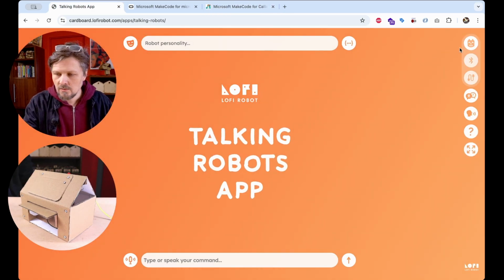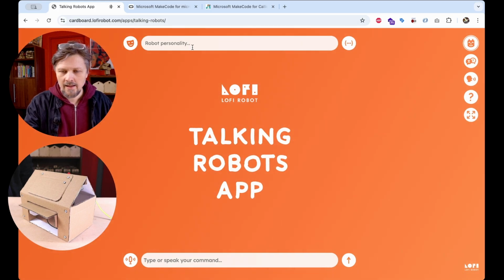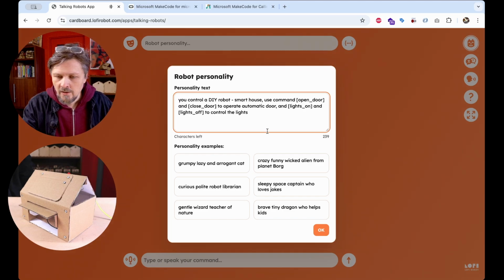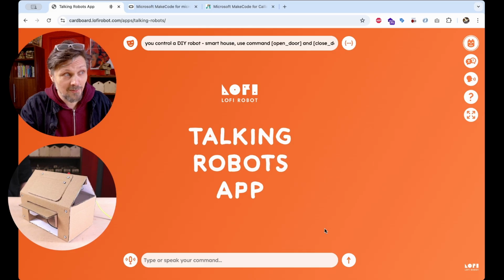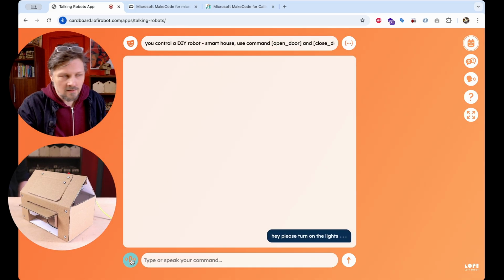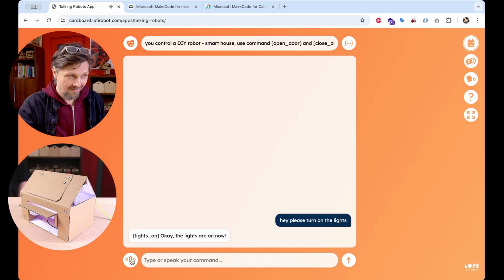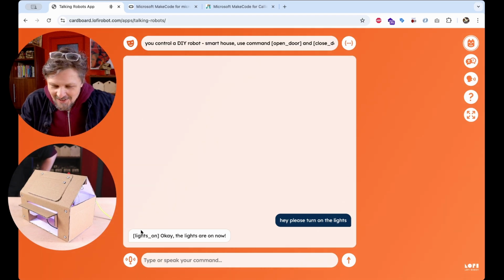Let's connect to the microcontroller and test this prompt. You control a DIY robot smart house. Use command open door and close door in the brackets to operate automatic door, and lights on and lights off to control the lights. Let's check how it will work and if it will work. Hey, please turn on the lights. Okay, the lights are on now. And like this it worked at the first test.